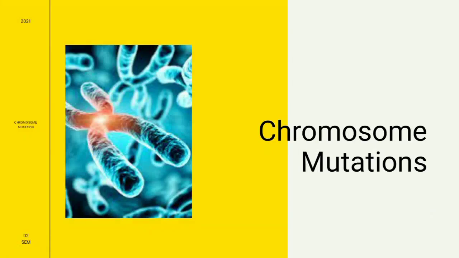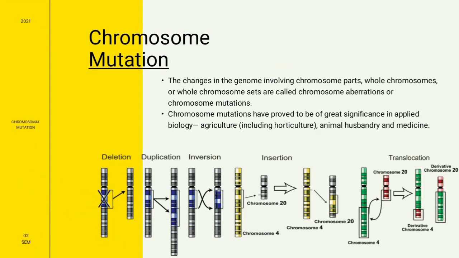Now we are going to talk about chromosome mutation. The change in the genome involving chromosome parts, whole chromosome or whole chromosome set are called chromosome aberration or chromosome mutation. Chromosome mutation is change in structure or arrangement of chromosome. Mutation can also occur spontaneously, example crossbreeding. Chromosomal mutation have proved to be great significance in applied biology such as agriculture, animal husbandry and medicines.